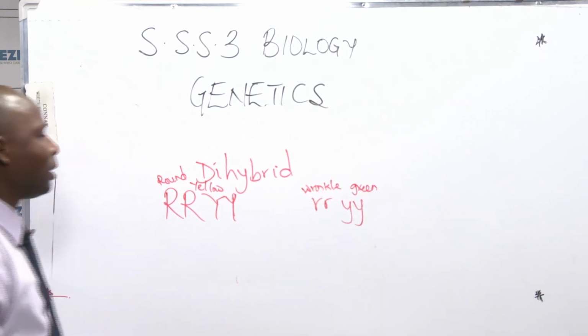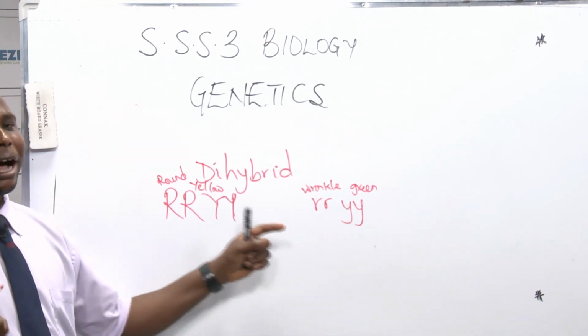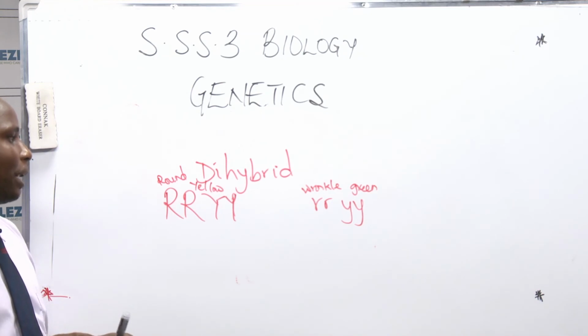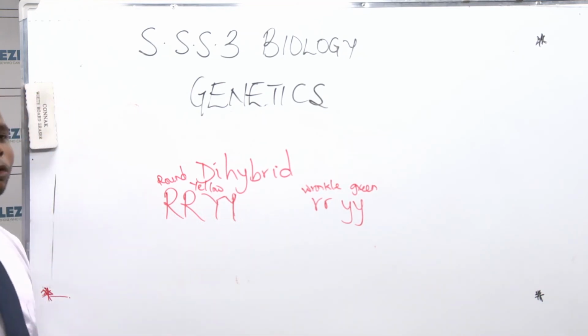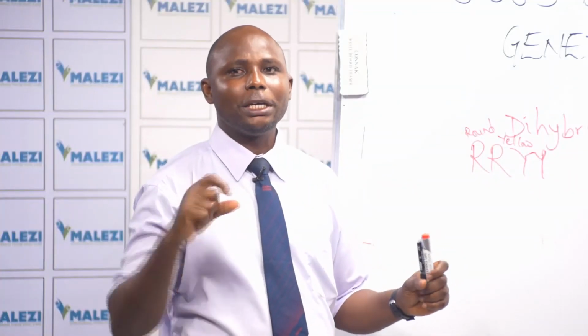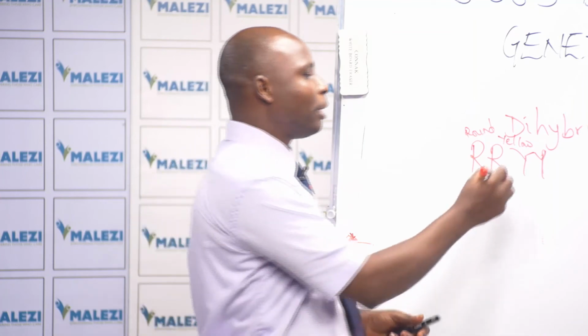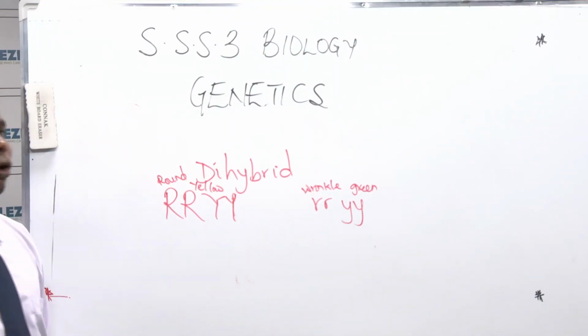Now, someone may ask, why should we use Y to represent green? Why not G? When you are dealing with a particular trait, color, you must use the same letter. The only thing you can use to differentiate them is uppercase and lowercase. So the capital Y stands for yellow, while the small y stands for green.